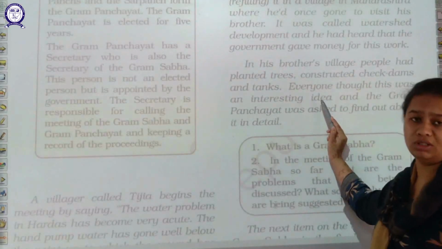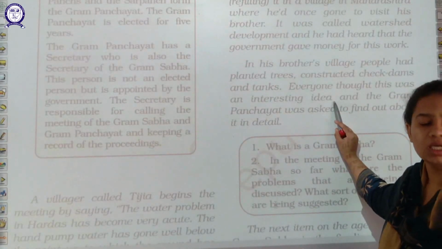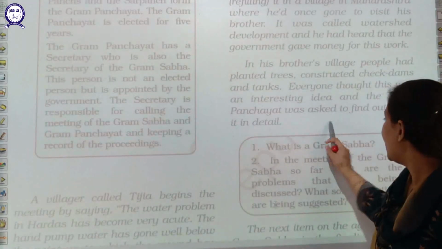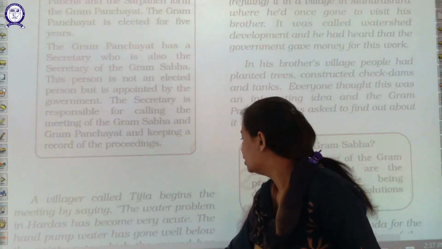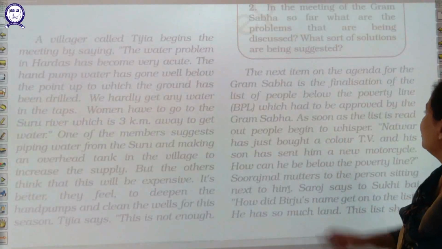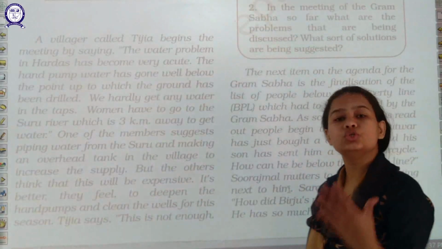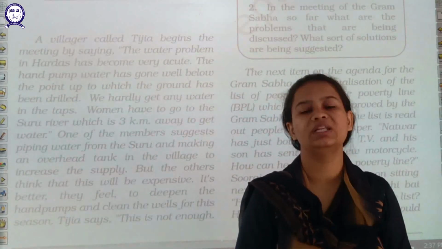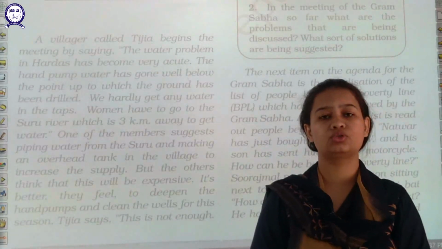So everyone thought that this is a very interesting idea, and the same proposal was presented by Anwar in front of all the panches and in front of the Sarpanch in the Gram meeting. So what happened later on? Later on, they decided that they are going to use this technique of watershed development, which was applied in Maharashtra, in their own area also.